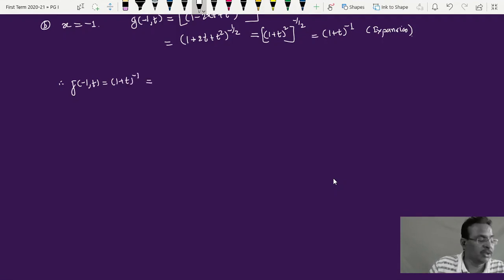This expansion gives me, can anyone tell me, all odd terms will be negative: 1 minus t plus t square minus t cube plus t raised to 4 minus t raised to 5 and so on.